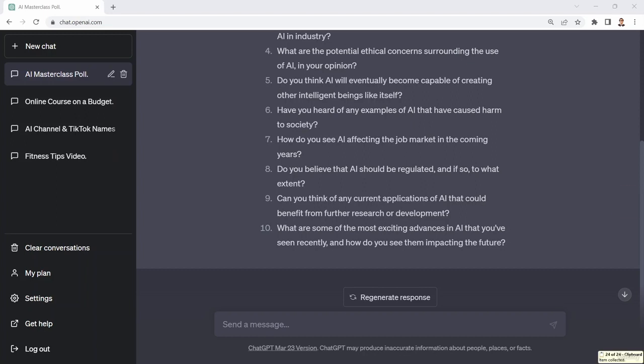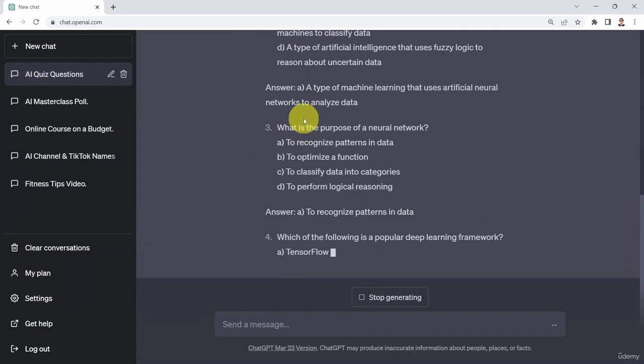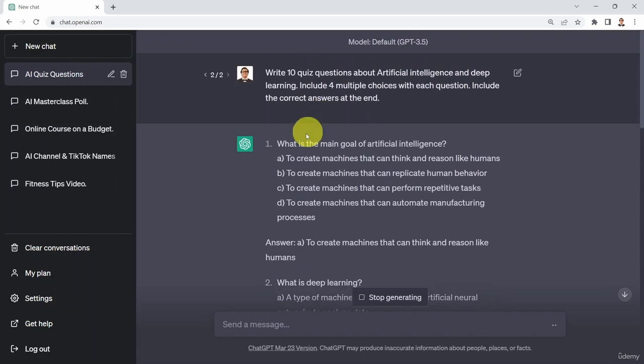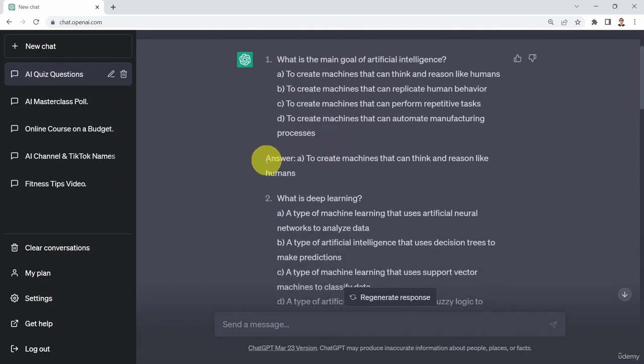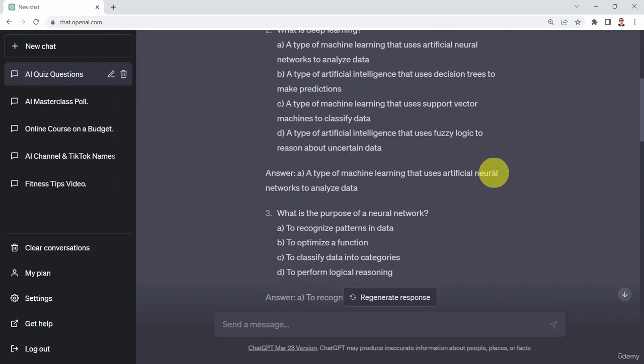And what I could do here is I can say the following. Could you please write 10 quiz questions about artificial intelligence and deep learning, include 4 multiple choices with each question, and include the correct answers at the end as well. So here we go. What you see right now is many questions that are available. What is the main goal of artificial intelligence? And it's going to tell you the answer as well. What is deep learning? And you can see the answer here.